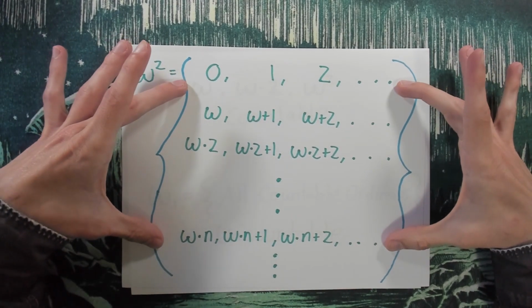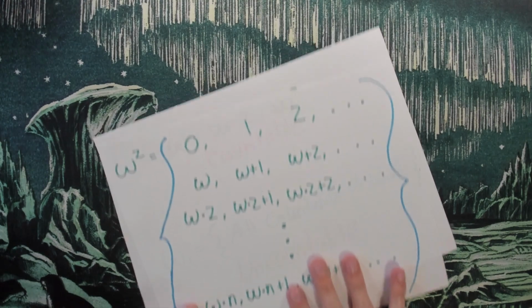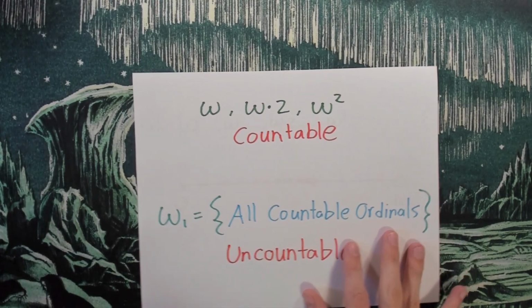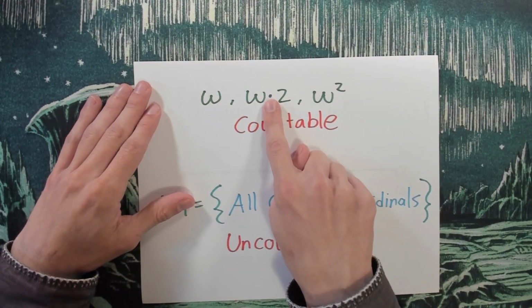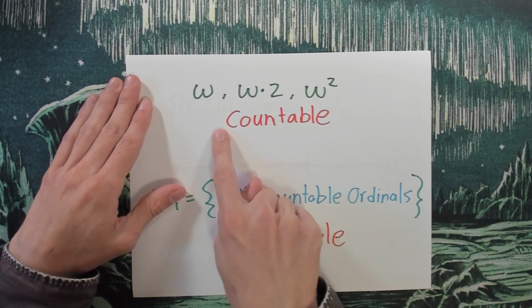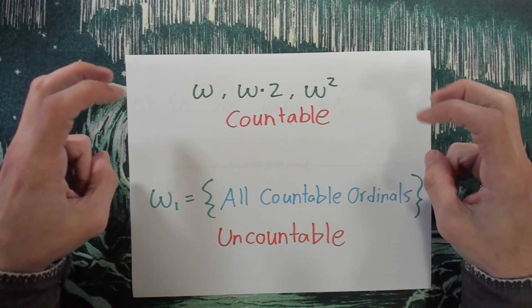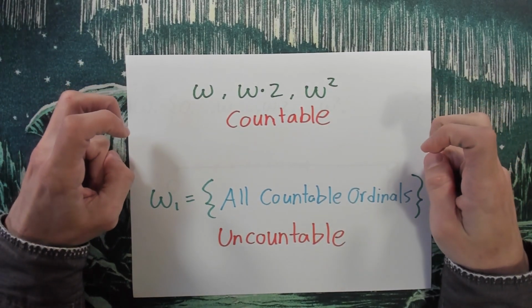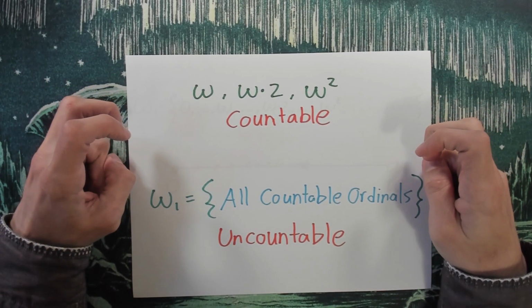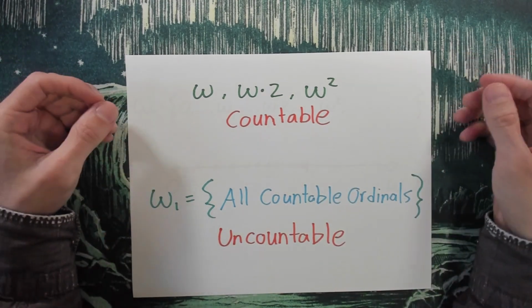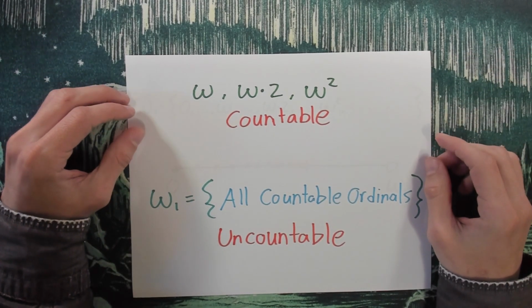So this is a countable set. And these are also ordinals. So we have omega times 2 and omega squared, which are all countable ordinals. Because while they do have a lot of elements in some sense, we can essentially name them all with the natural numbers, and it's all going to be fine.